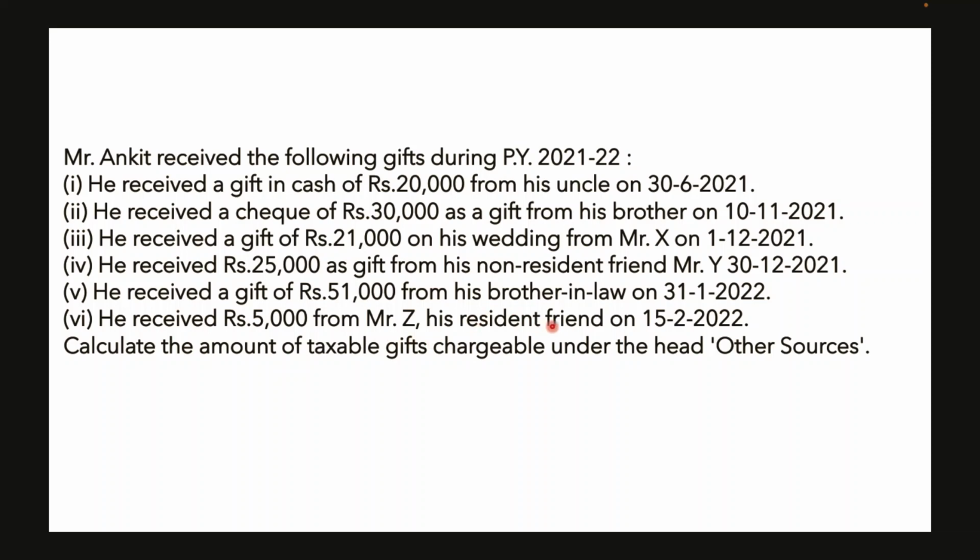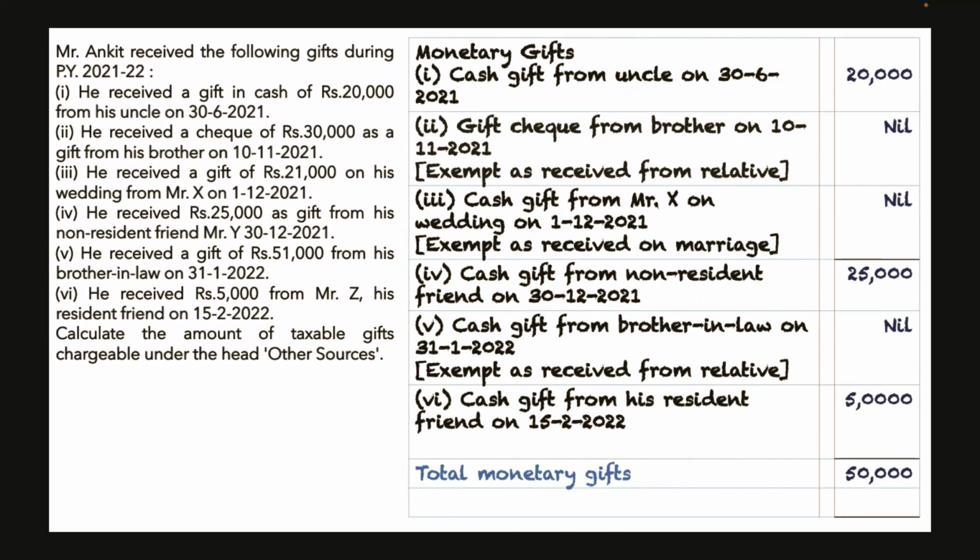When you add up these, if the aggregate value in the financial year exceeds rupees 50,000, then it is fully taxable. If it does not exceed 50,000, then it is not taxable. So monetary gift which is received from uncle 20,000, cash received from non-resident 25,000, cash received from resident 5,000